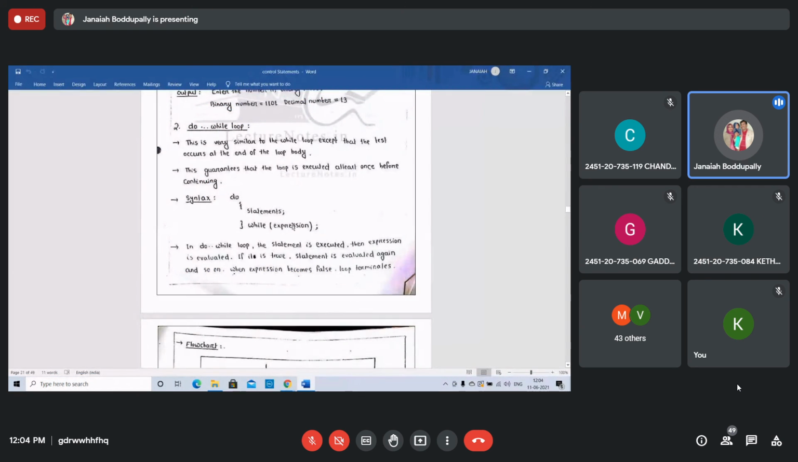In do while, do statements while expression, and the semicolon is a must. This is very important, but not for any while or for loop or if condition, if else. Don't write a semicolon there. If you write it, it terminates. But here, the statements are executed, then the test condition is checked, then write the terminating semicolon. Right?